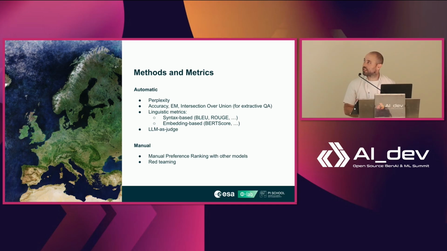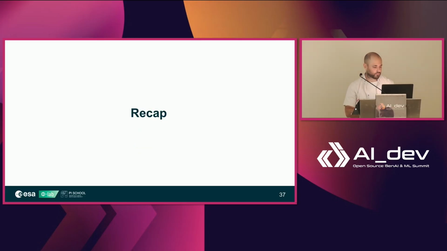These use the standard metrics. So for the raw text, we use perplexity. For the structured datasets, we use accuracy, exact match, and intersection over union for the more extractive QA tasks. We also use, although it's not super important, some linguistic metrics, embedding-based and syntax, and the one that has the highest correlation to human judgment is LLM as a judge for sure. And we also have, as I said, a little bit of manual preference evaluation as well as red teaming.